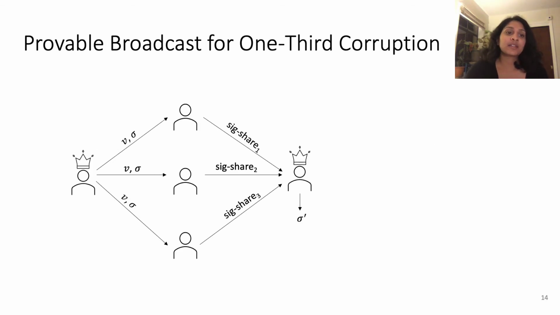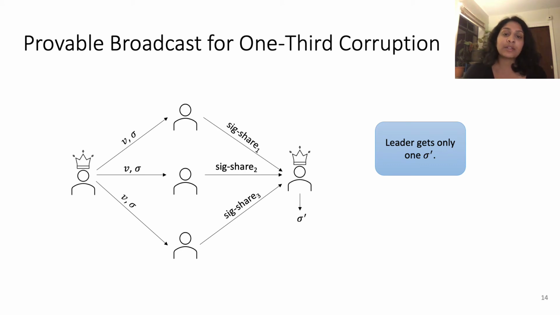One of these phases is called provable broadcast. The provable broadcast for 1/3 corruption proceeds as follows. The leader sends a value V along with a proof sigma for its validity. Upon receiving this, a party verifies the value using the proof, and if it all looks good, it sends a signature share back to the leader. The leader combines these signature shares into a constant size proof sigma prime.